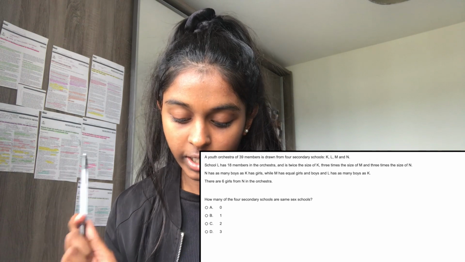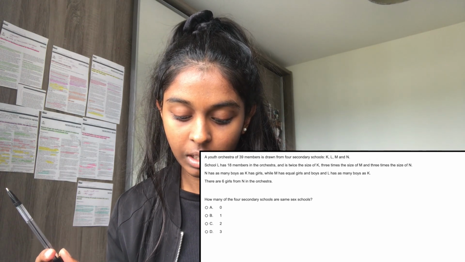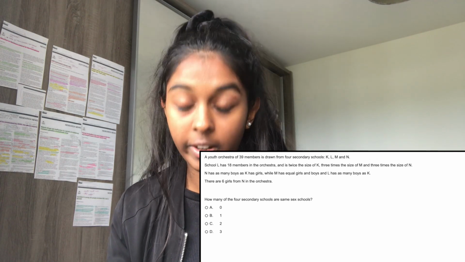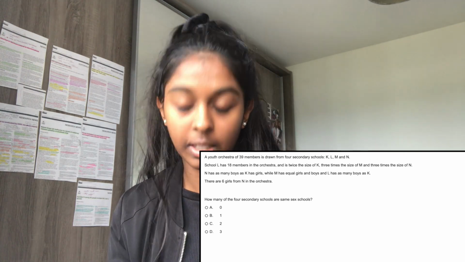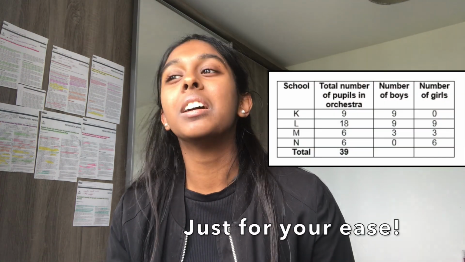And then it says that L has as many boys as K, and I know that K has 9 boys, and there are 18 in L altogether, hence that means that there are 9 boys and 9 girls, because there's 9 boys in K. That was super confusing, I'm really sorry. I'll put a little diagram up to show you my working out. So the answer to this is that there's only 2 schools that are same sex, and that's going to be school K and school N.